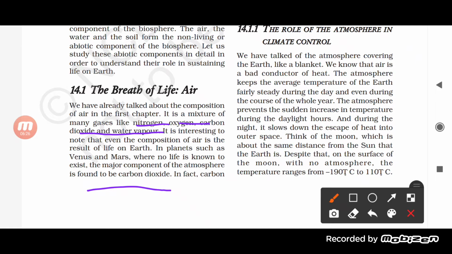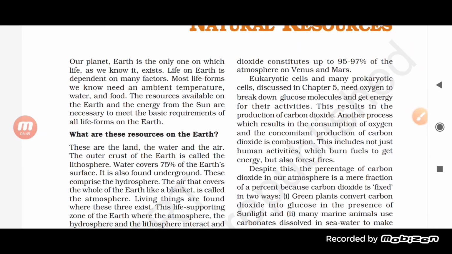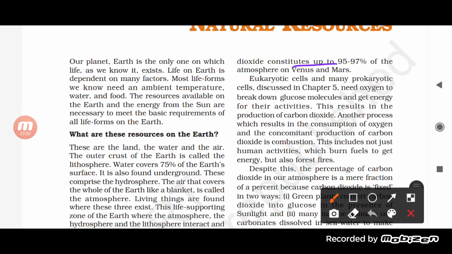There are planets, students, like Venus or Mars, which are covered with a layer of carbon dioxide. So the major component of their atmosphere is carbon dioxide. In fact, it is because of the carbon dioxide that Venus is the hottest planet, because carbon dioxide has a property of trapping heat energy. Even though Mercury is very close to the Sun, Venus is considered to be the hottest one.